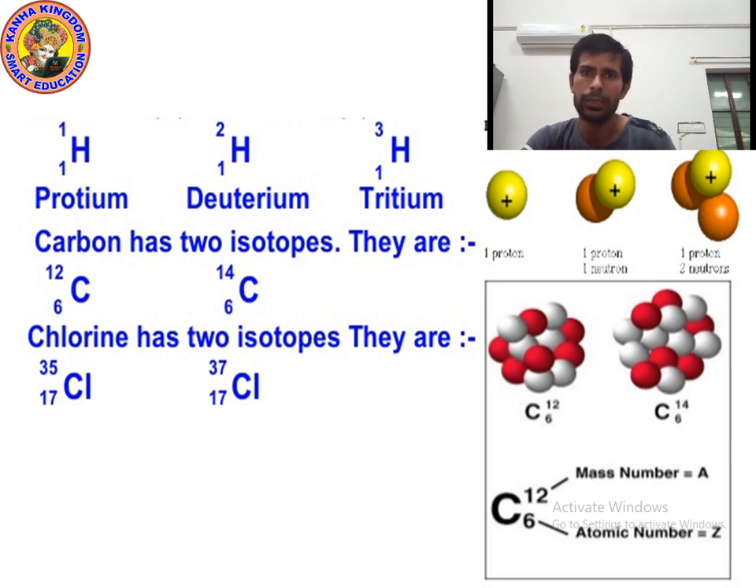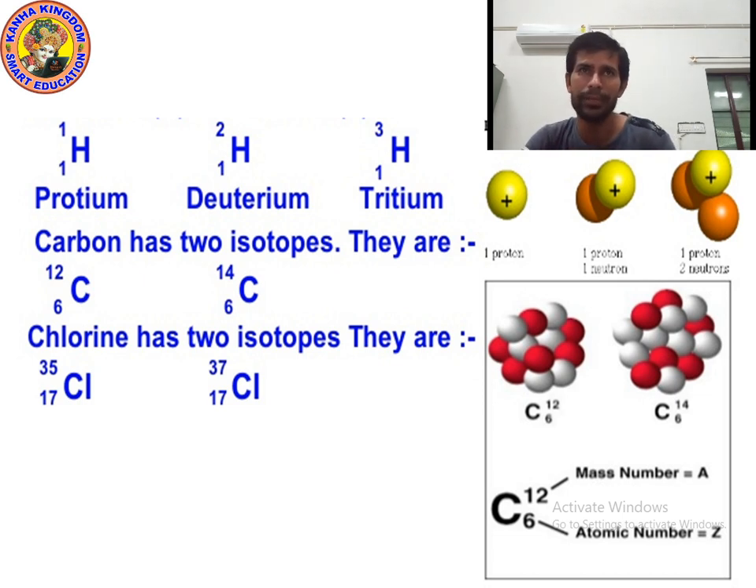So can you tell me what is the mass number of protium? What is the mass number of protium? Yes. So the mass number of protium is 1.